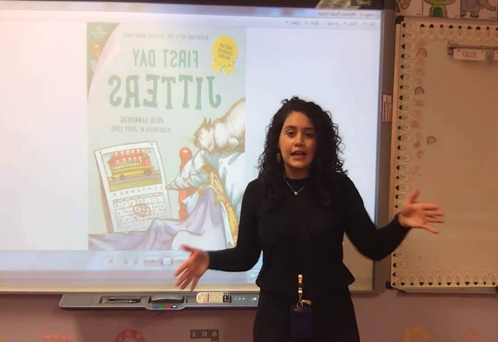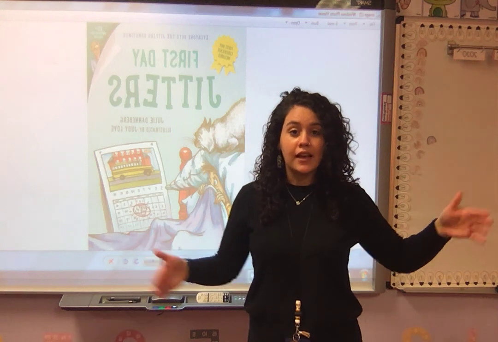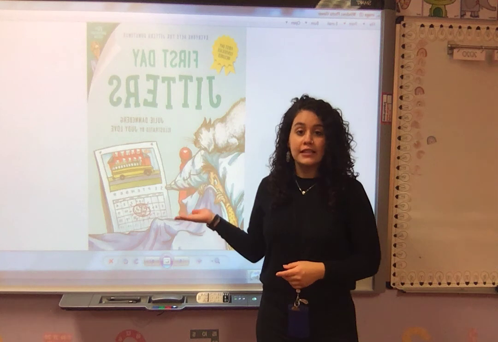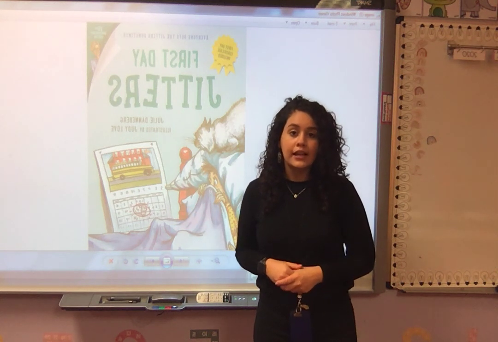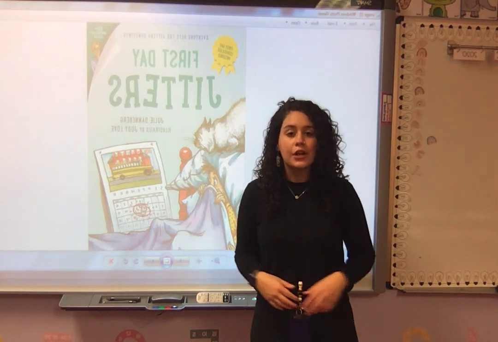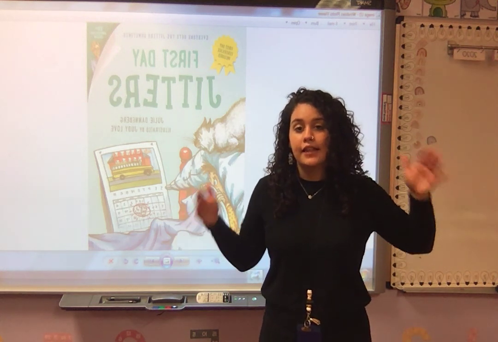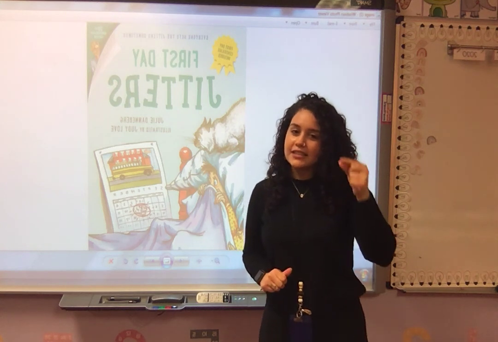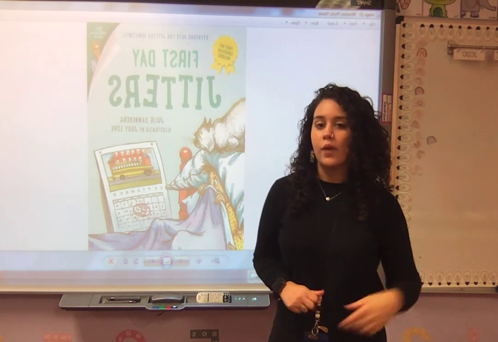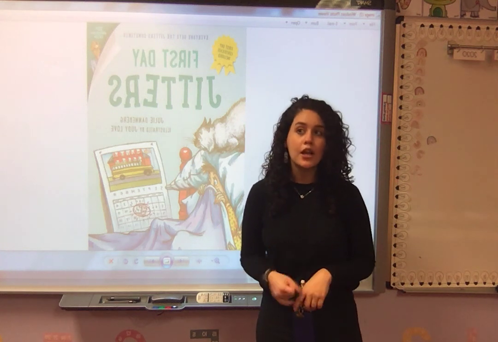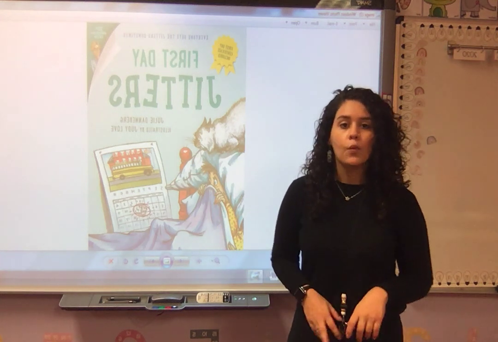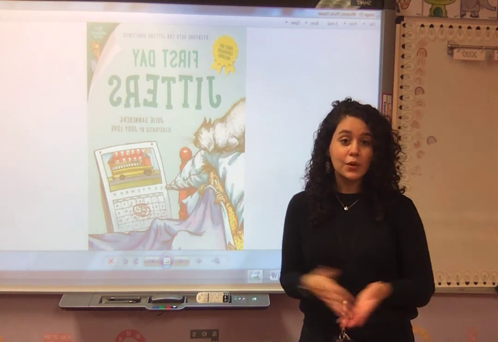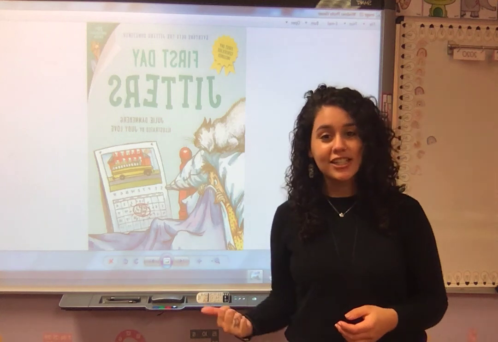The main idea is the big thing that's happening. The big main thing that's happening is that our friend Sarah is afraid to go to school. It's her first day of school. That's the big main idea. The main thing that's happening is that it's her first day of school. The little tiny things that are happening along the way is when she didn't want to get dressed, when her dad made her lunch, when she met the principal, when she stood up in front of the class, and at the end of the story when we found out that she was actually the teacher.